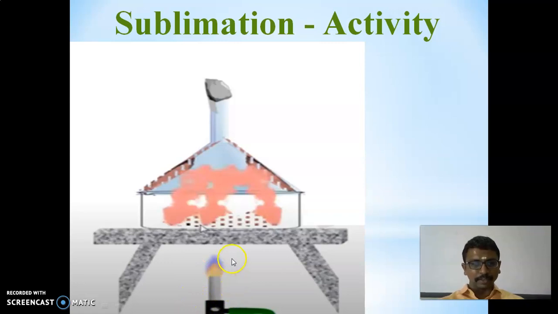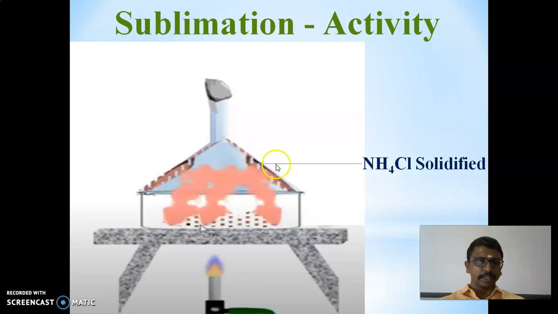What will happen? The solid state of ammonium chloride is converted to gaseous state. It will settle at the corner of the funnel and solidify. So it is ammonium chloride solidified.